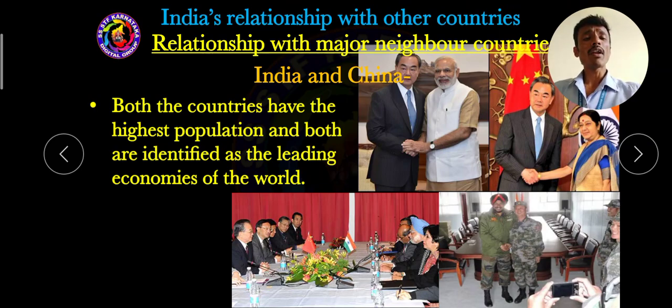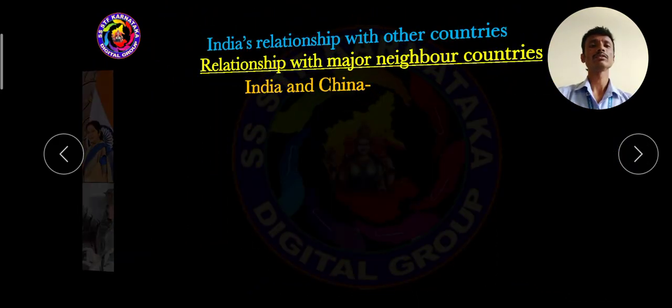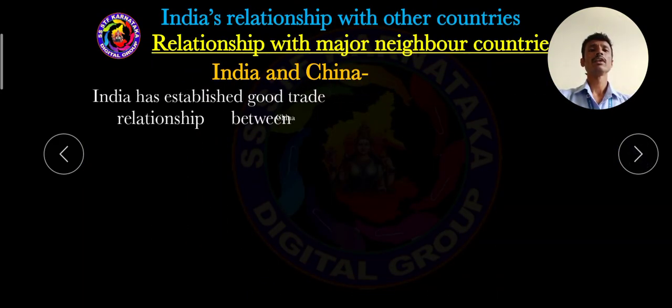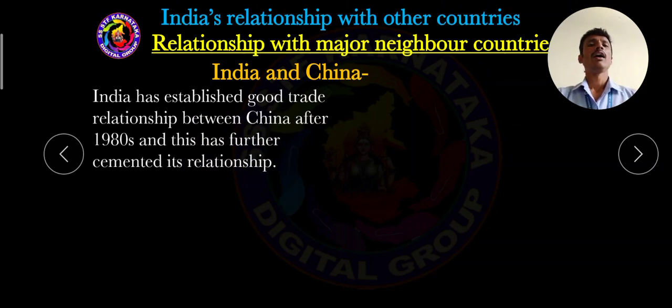And both are identified as leading economies. It means both countries are involved in trade, in buying and selling, or import and export.